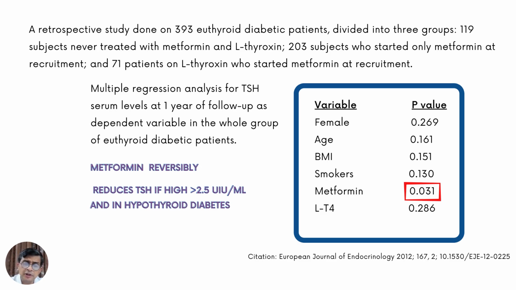Now, how does metformin lower the TSH? That's very interesting because we don't know the exact reason why metformin lowers the TSH. Initially, some people thought that metformin increases the absorption of thyroxine, but that theory has been disproven. Now, the favored theory is that metformin crosses the blood-brain barrier, acts centrally, and suppresses the stimulation of TSH production. In the hypothalamus, TRH is produced, thyrotropin releasing hormone or TSH releasing hormone, that stimulates the pituitary to produce TSH. Now, metformin blocks the release of TSH from the pituitary.